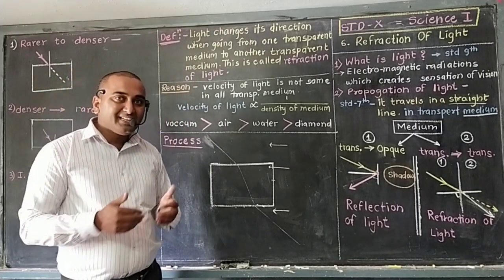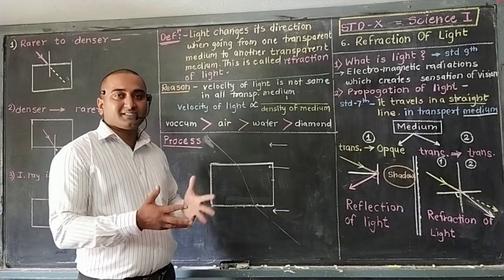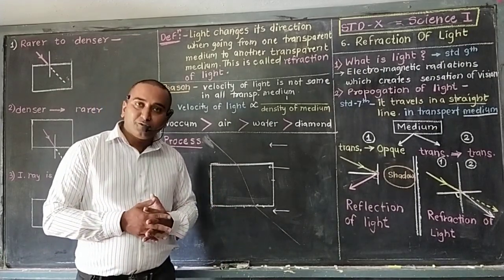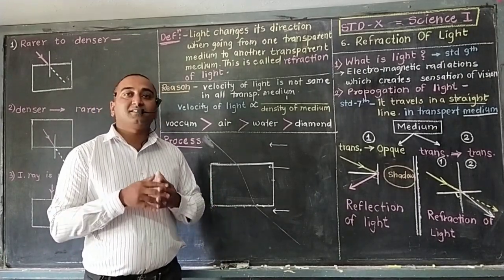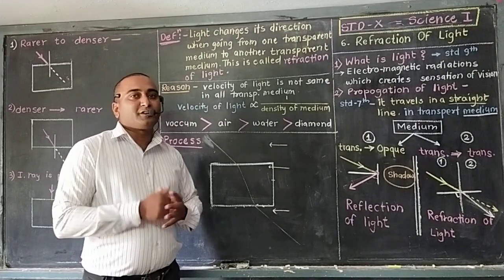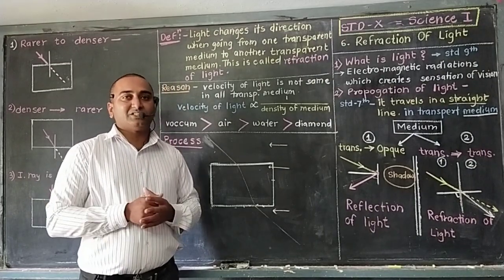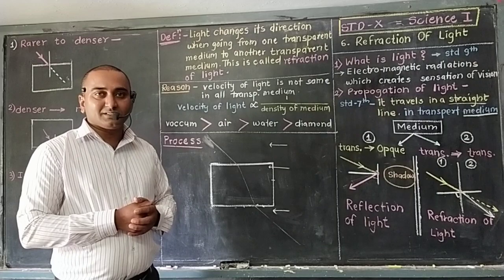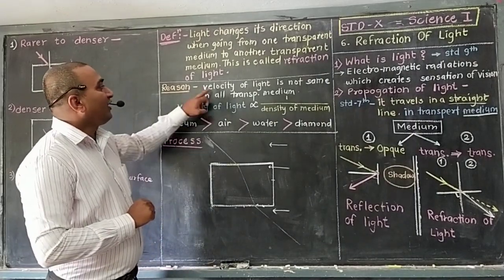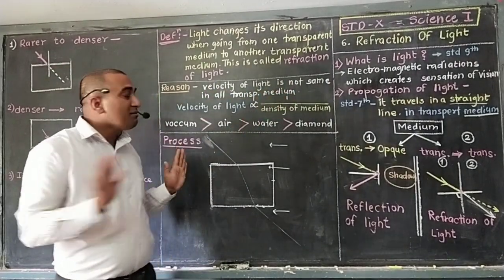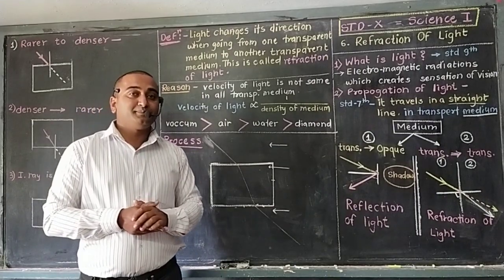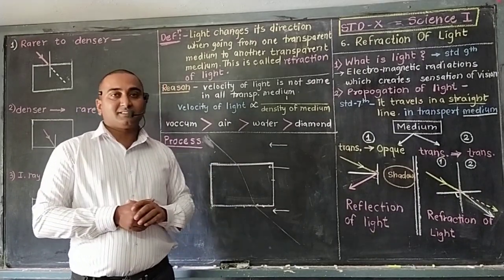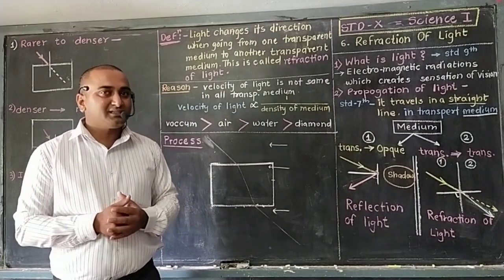We can easily walk within air, but it is tough to walk in sand, or tough to walk in water. Why? Because the medium gets changed, our velocity gets changed. Like this, the velocity of light is not the same in all transparent media. As the medium changes, the velocity of light also changes.